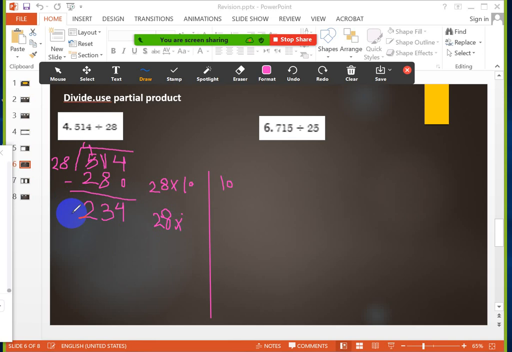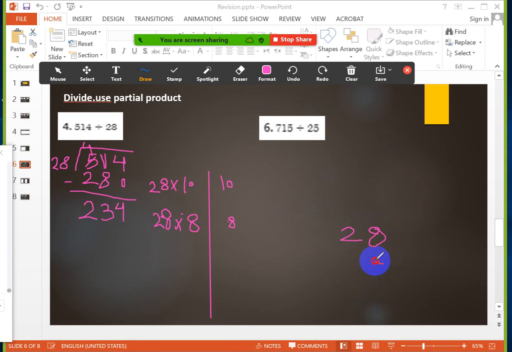So I will choose another number. Maybe I will choose 8, or let's choose 8. You can choose any number you want, but the multiplication must be less than this number.